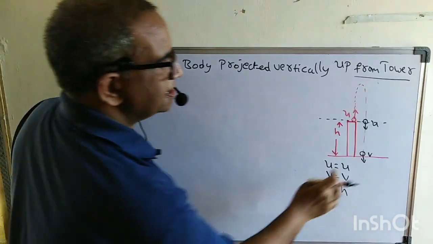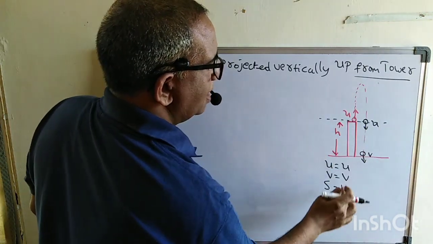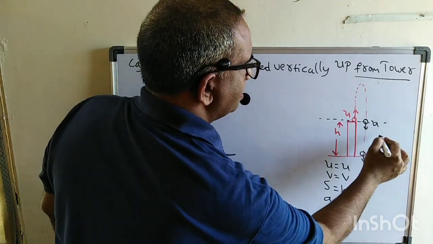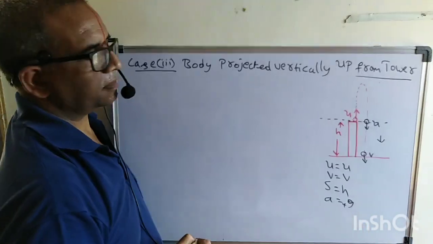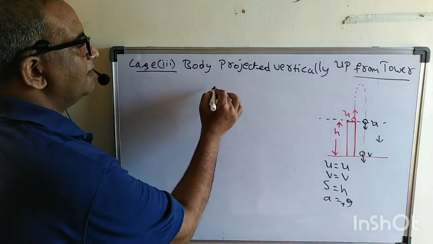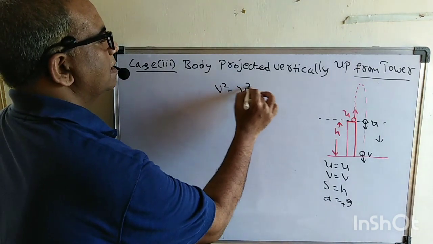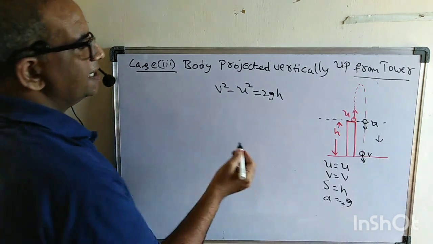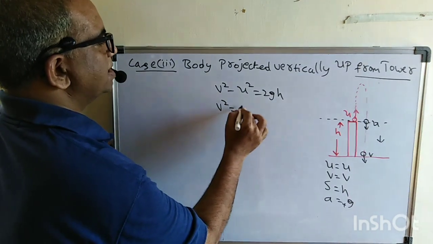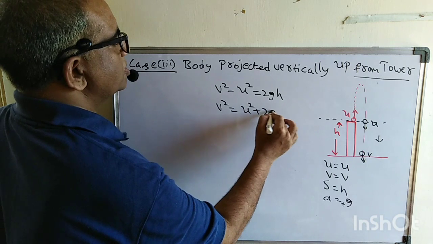Here this is v, this is u, and the acceleration will be downward, that means plus g. So we have the equation v square minus u square is equal to 2gh. Let us substitute: v square equals u square plus 2gh.